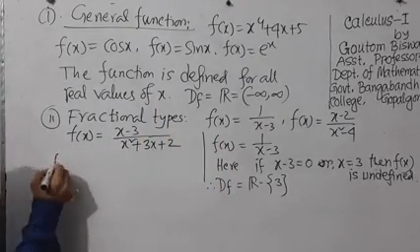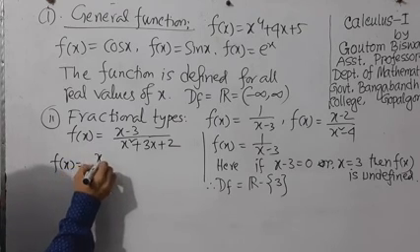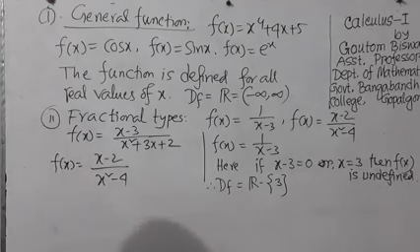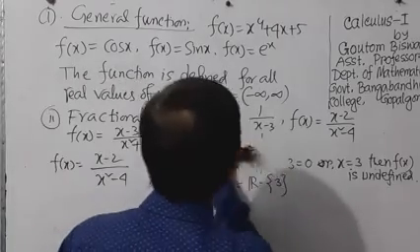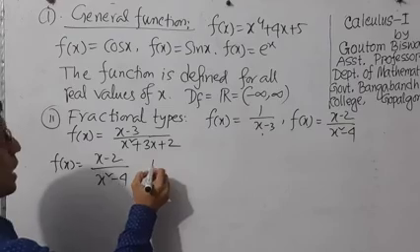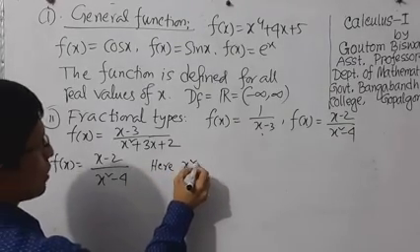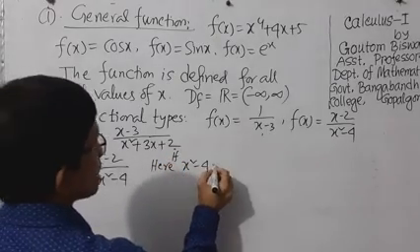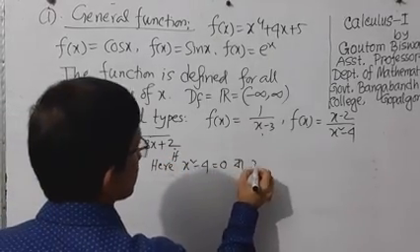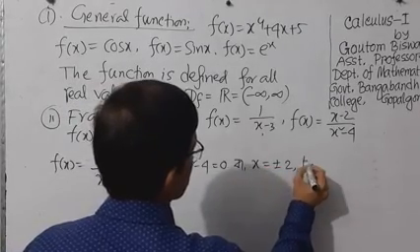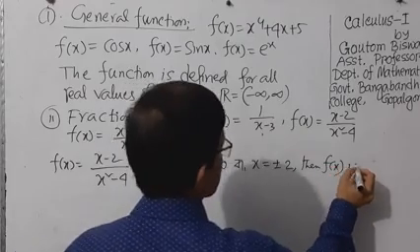Next, second option, f of x equal x minus 2 by x square minus 4. Here we can write the same way. What can we write here? We can write here the function is undefined if x square minus 4 equals 0, or x equal plus minus 2, then f of x is undefined.